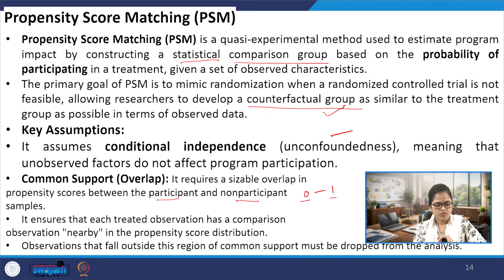So that means it follows the nearby propensity score distributions. The observations that fall outside the nearby propensity score distributions are dropped from our analysis. Suppose the propensity score in the treatment group is 0.6 and here it is somewhere 0.59. Then they can be matched. But if somewhere here we are finding 0.9 and there is 0.4 here, then we have to drop this and we have to drop this.